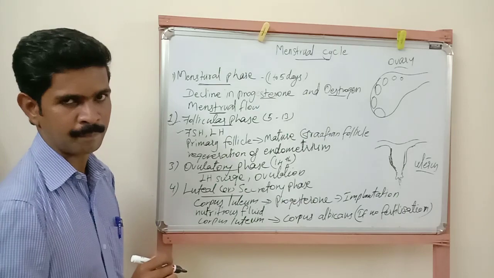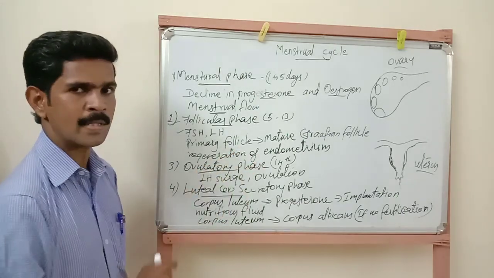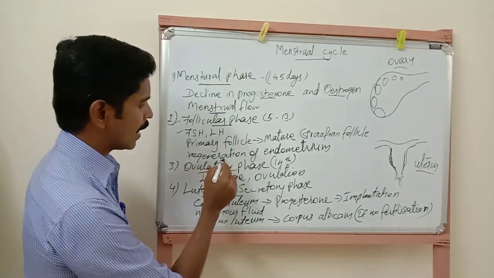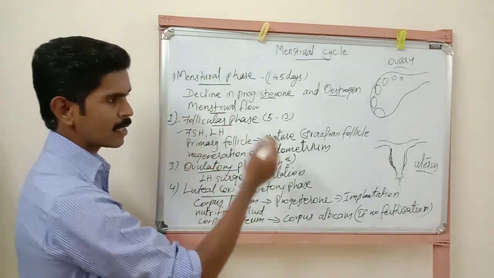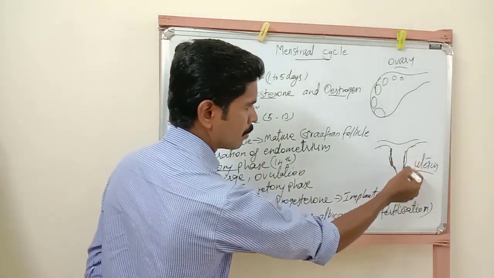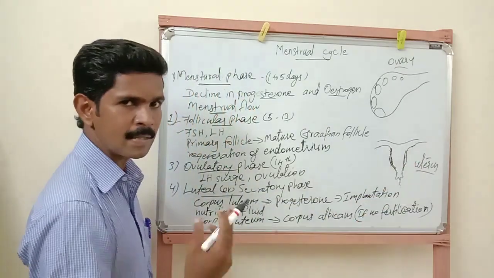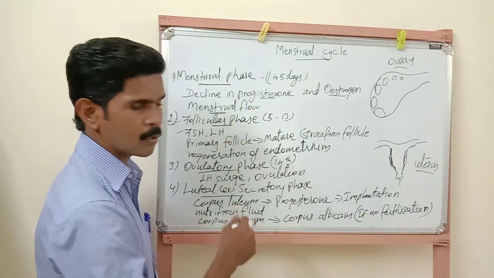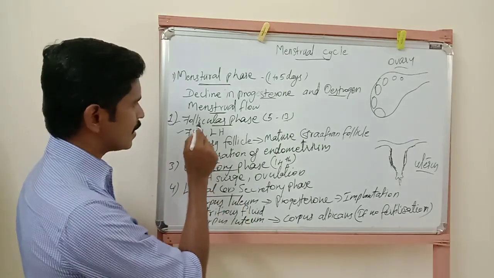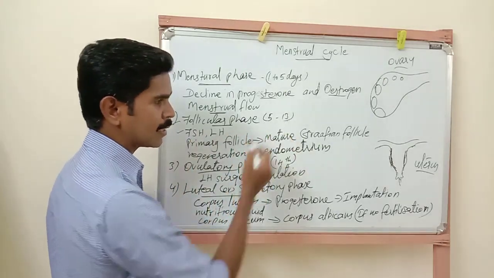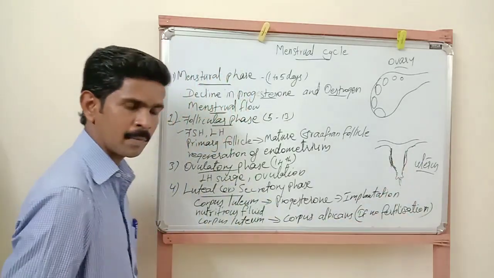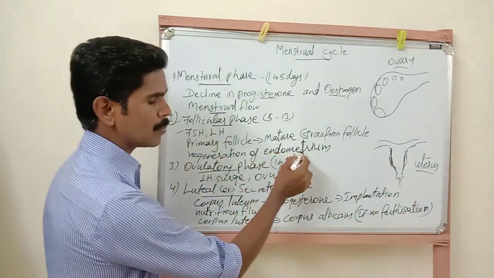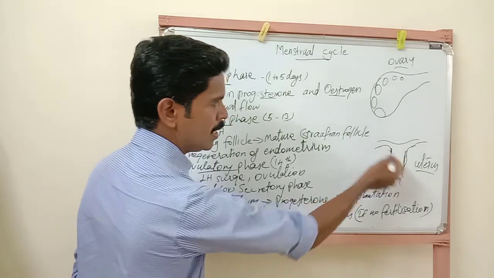At the same time, inside the uterus also, one change takes place: the regeneration of the endometrium. In the first phase, the menstrual phase, the wall of the endometrium and the blood vessels present in it were broken down. But during this stage, between the 5th and 13th days, the wall of the endometrium is formed again. So this is the regeneration of the endometrium, which takes place inside the uterus.